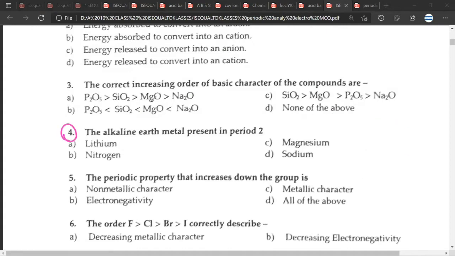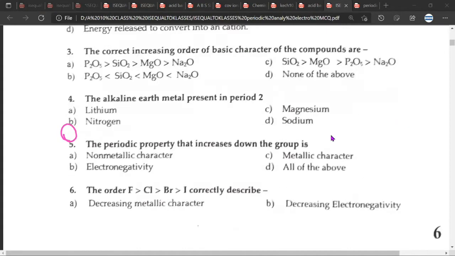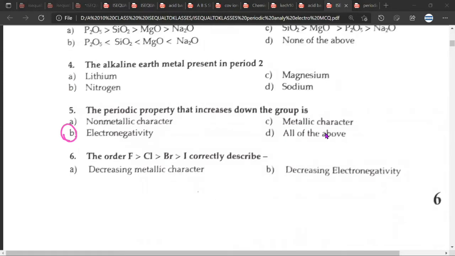Question number 4. Alkaline earth metal present in period 2, C. Okay. Question number 5. The periodic property that increases down the group, C. The metallic character, when you go down a group, the metallic character increases.